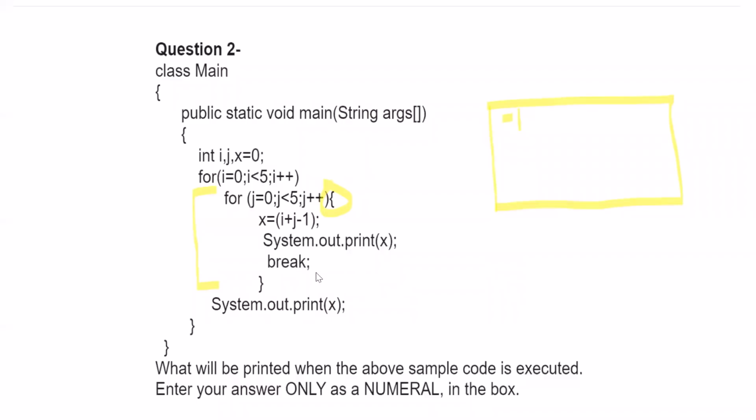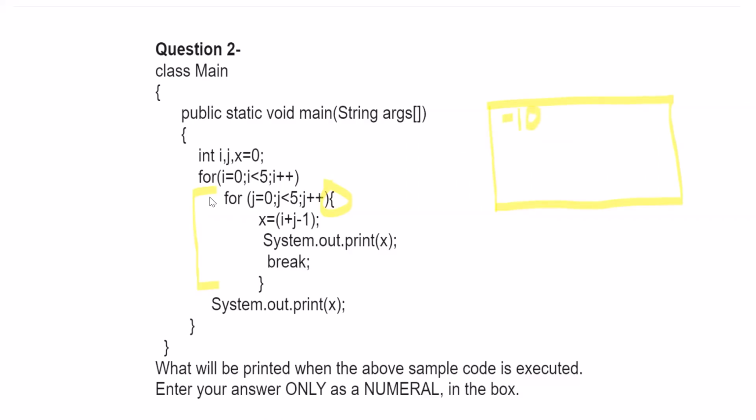Now, this System.out.print of x is not inside this for loop, right? You can see that the braces are not present. It means that this is considered outside this for loop. Hence, this will only run once, when the outer for loop ends. So when break is encountered, it again reaches the outer for loop. i will become 1, j will still be 0, 1 plus 0 is 1, 1 minus 1, so it will be 0, right?